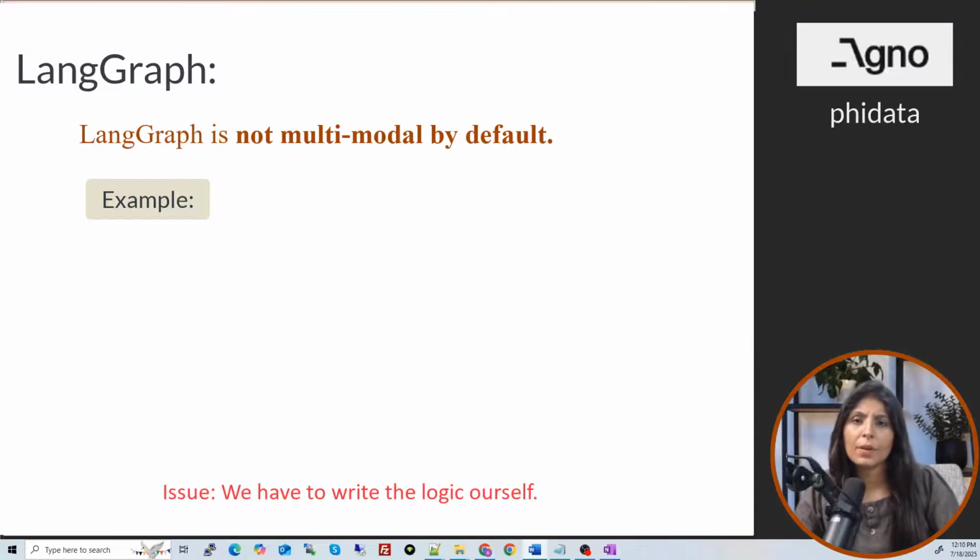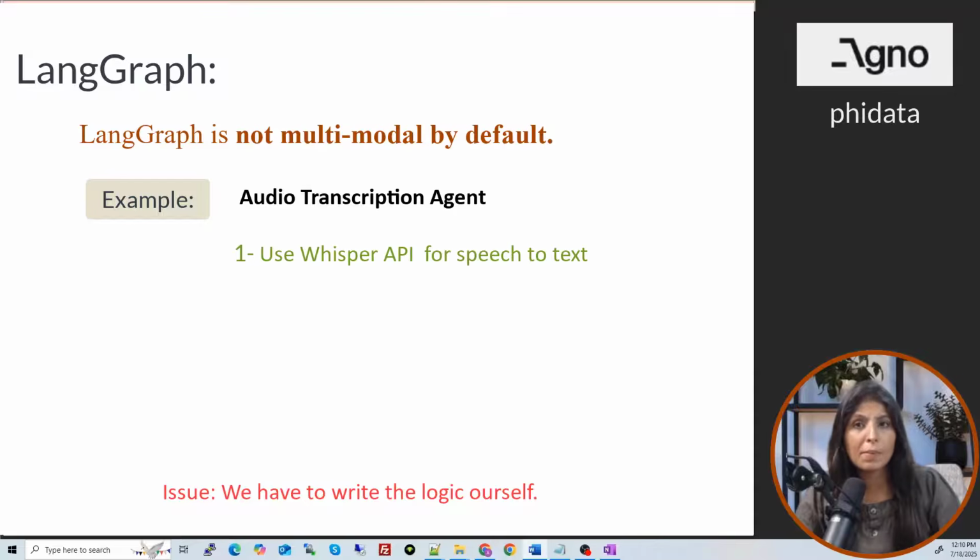Now let's take another example. Suppose you are building an audio transcription agent using LangGraph only, right? Which can give you a summary or a transcript from the audio file. So in this case, first we need some sort of API, let's say Whisper API or any other speech-to-text model, which will accept the audio and convert it into text. So first our task will be to choose the model or the API for this task, right? And then we will create a node in LangGraph for it.